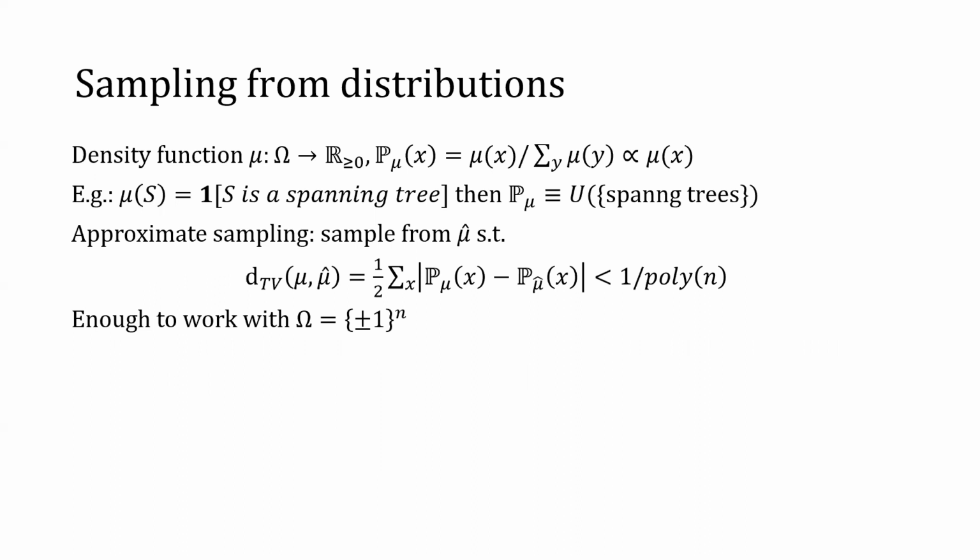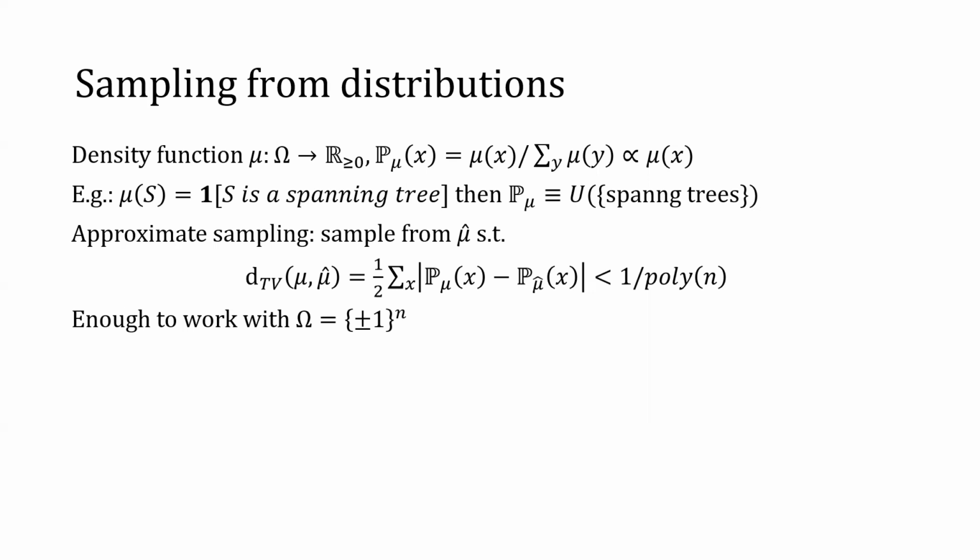The reason we don't assume mu is normalized is because in many settings, you only have access to the unnormalized density function. For example, if you want to sample uniformly from the set of all spanning trees in a graph, then the density function mu is just the indicator function that maps the subgraph to 1 if it is a spanning tree and to 0 otherwise.